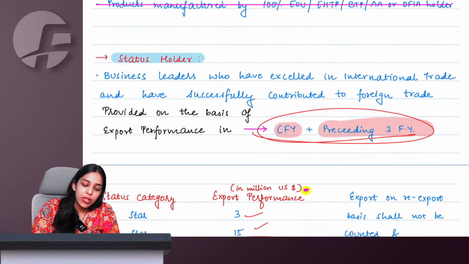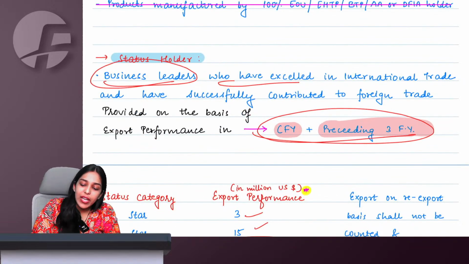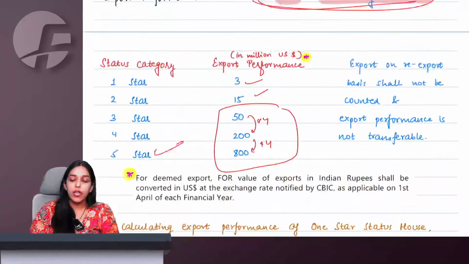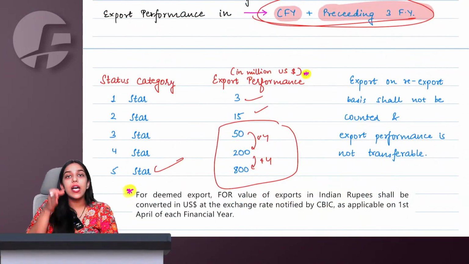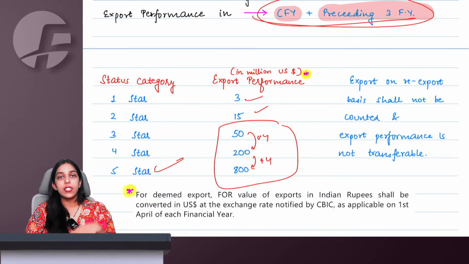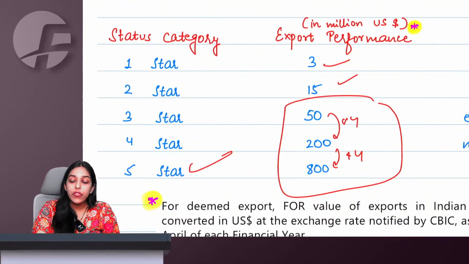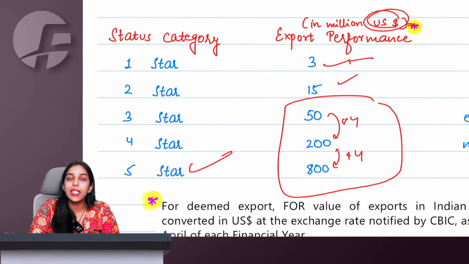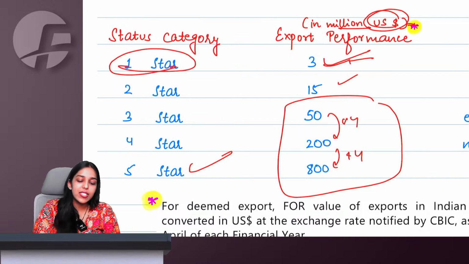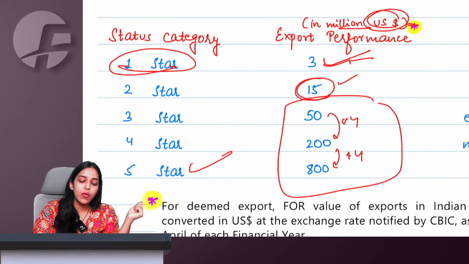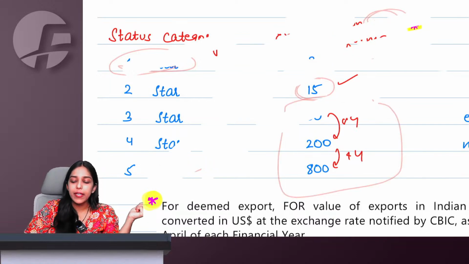So we say that if you are a business leader who has excelled in international trade and has successfully contributed to the foreign trade, your contribution is very high, that in current year plus preceding 3 financial years, you have exported a total of, this is dollars, so imagine this in INR, 3 million US dollars export you have done. You are a 1-star category person. 1-star export house, we call them 1-star export house, 2-star export house. So this is the status category that they give you.